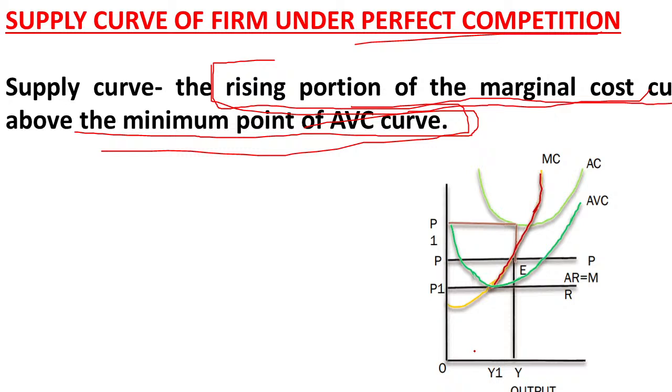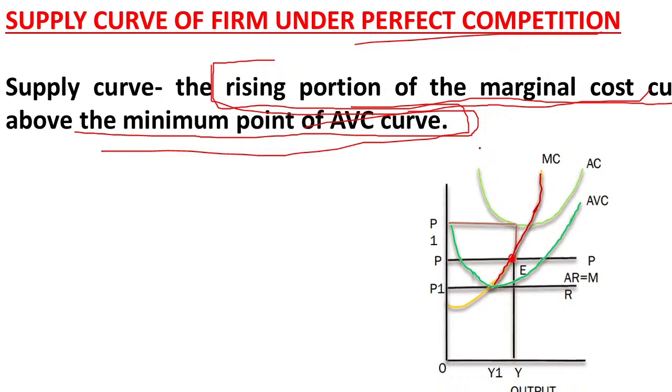So here you can see this is the marginal cost curve, this is the average variable cost curve, and this is the average cost curve. Here MC is equal to MR. This point is known as the equilibrium point, because the marginal cost curve is intersecting the marginal revenue curve from below.